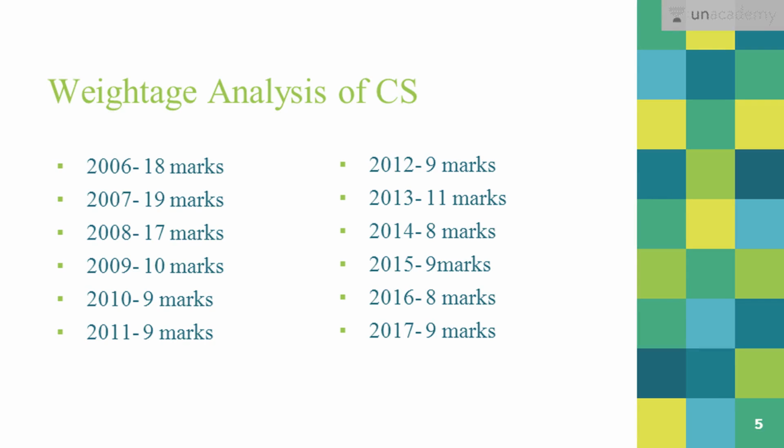Weightage analysis of control system. If you go through the last 12 years weightage analysis, you will come to know that control system carries around 9 to 10 marks every year. So these marks are totally in your hand. You can score well, you can do very well, if you go through the topics and understand them, you can easily score them.